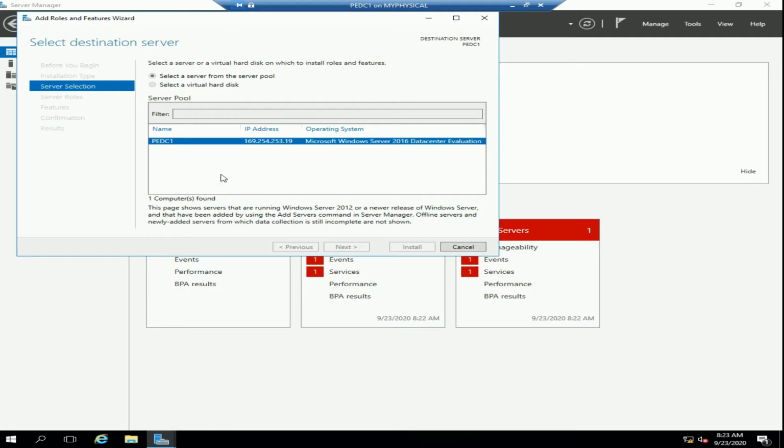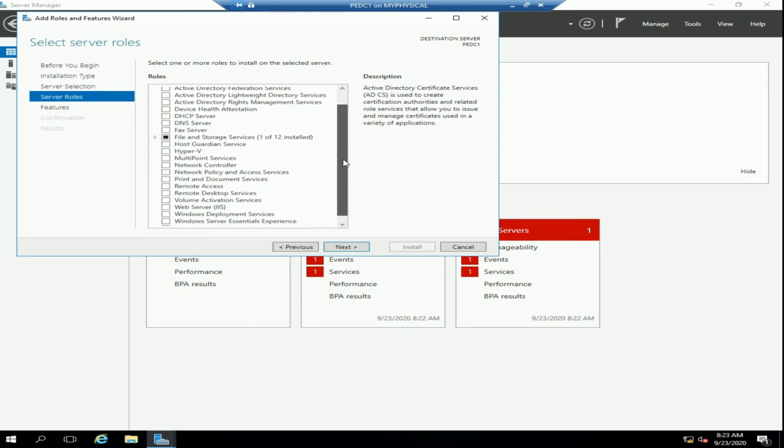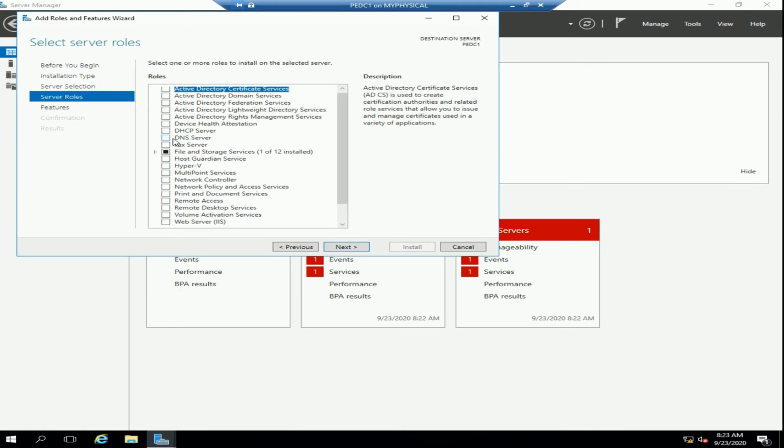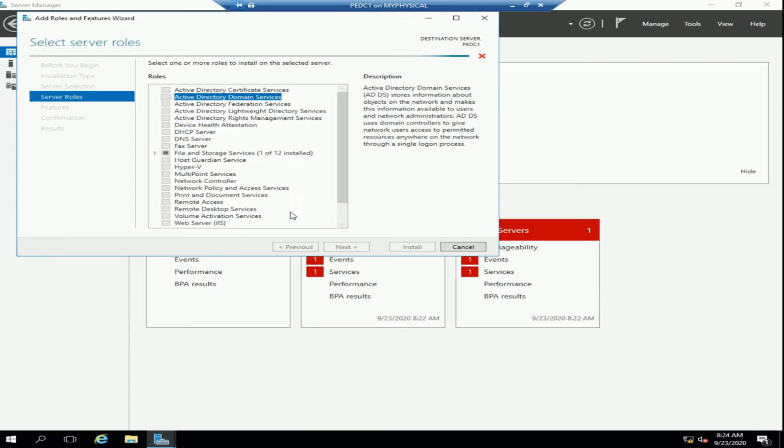And continue. When we get here, we can integrate Active Directory with the DNS. Already the system will integrate it for us because we have the DNS in our NIC. And so just go to Active Directory Domain Services and then add the features.